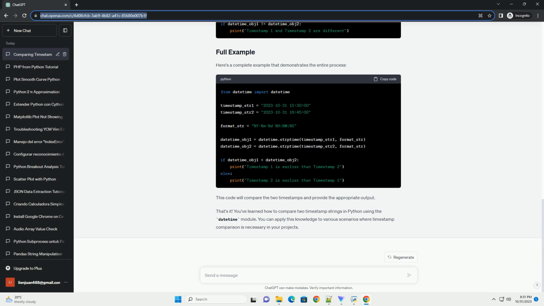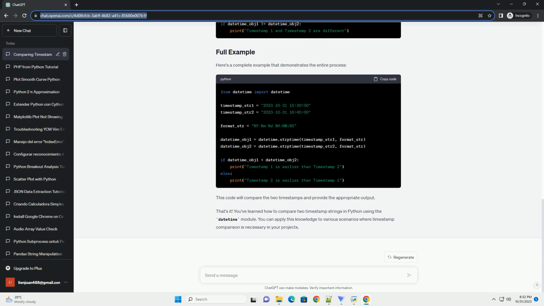Once you have your datetime objects, you can compare them using various comparison operators like less than, greater than, equals equals, and not equals. These operators work as expected for datetime objects, allowing you to determine which timestamp is earlier or later. Here are some comparison examples. Here's a complete example that demonstrates the entire process. This code will compare the two timestamps and provide the appropriate output.